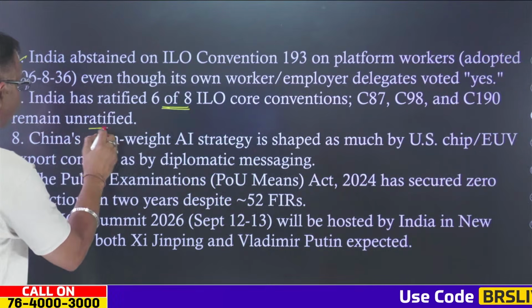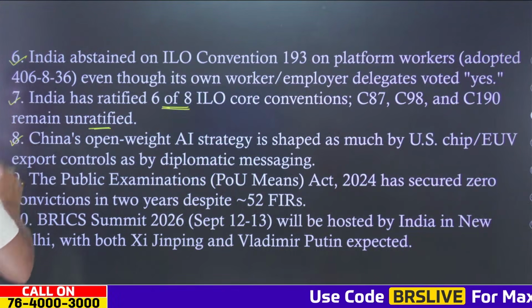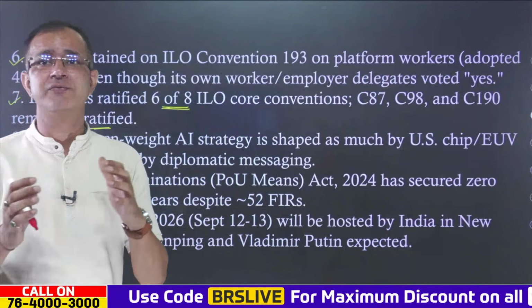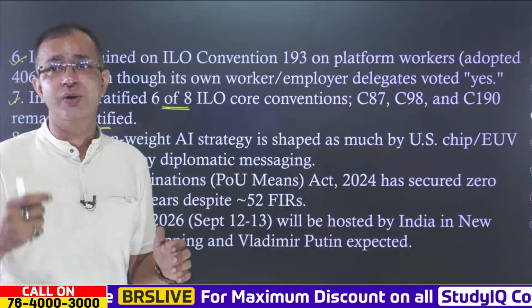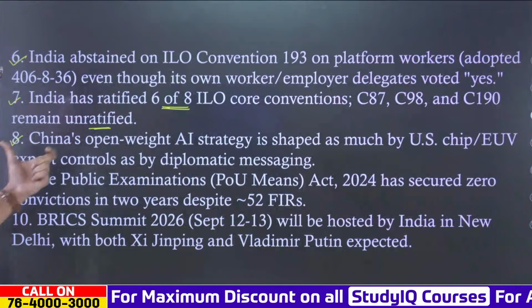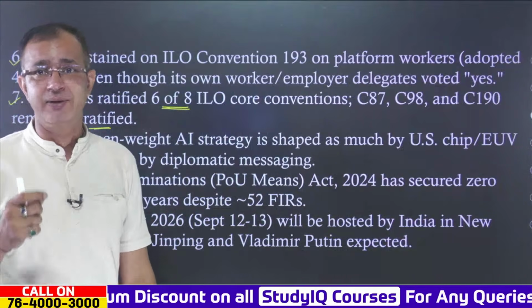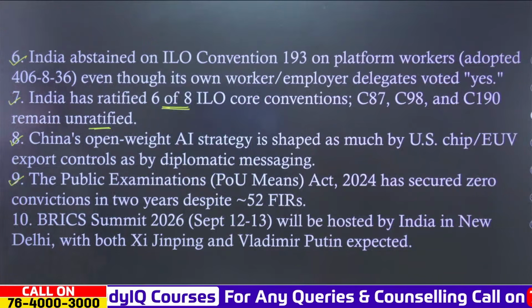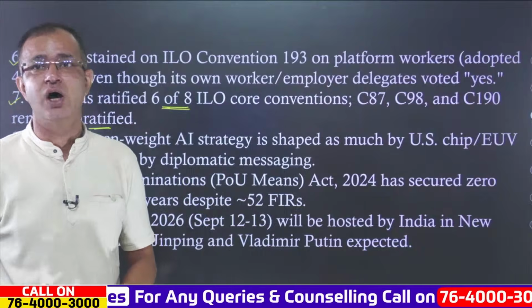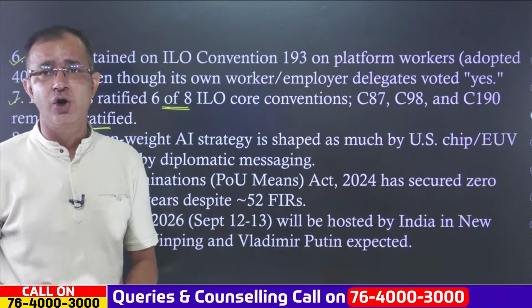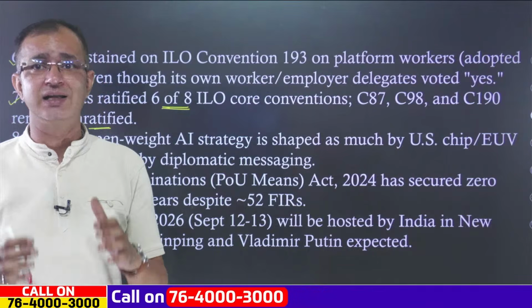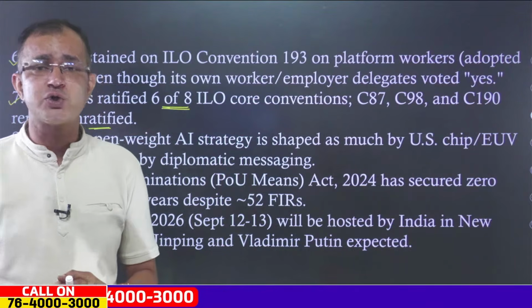When it comes to China, its open-weight AI strategy is shaped as much by US chip and EUV export controls as by the diplomatic messaging that we can see. And when it comes to the Public Examination (Prevention of Unfair Means) Act 2024, it has secured 0 convictions in 2 years, despite nearly 52 FIRs having been filed since 2024.